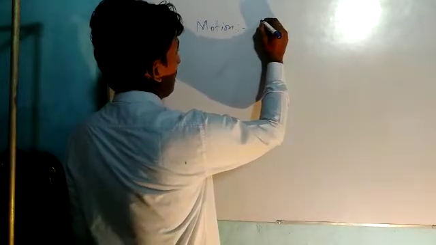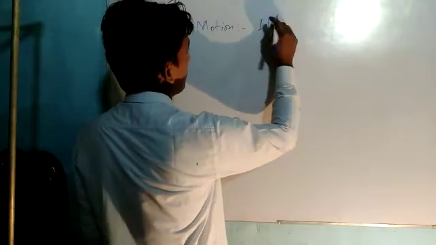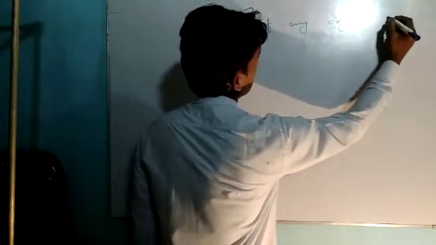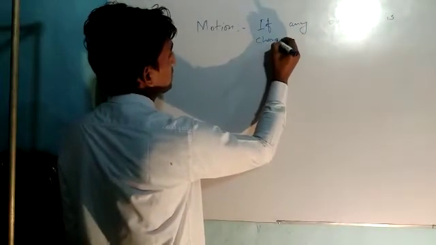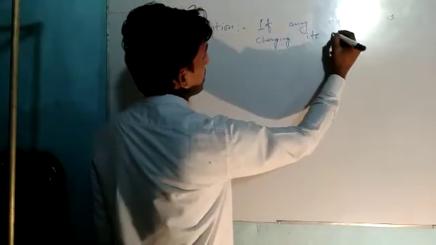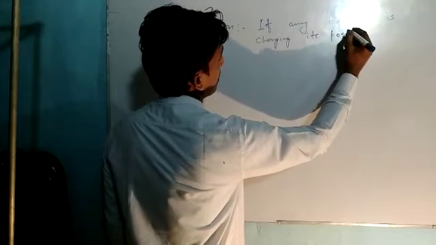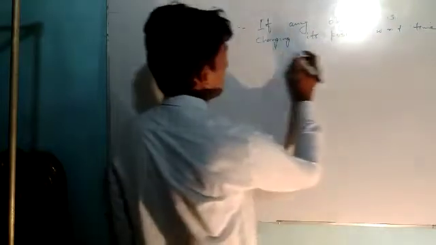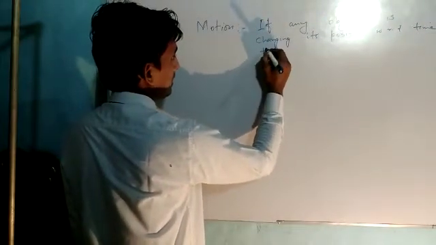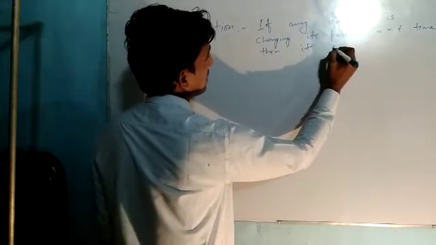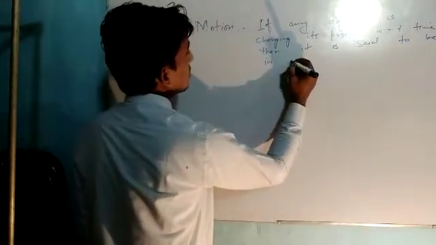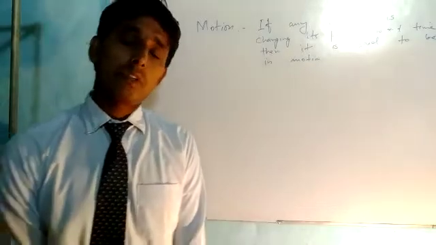Motion. If any object is changing its position with respect to time, then it is said to be in motion. But there are various types of motion.